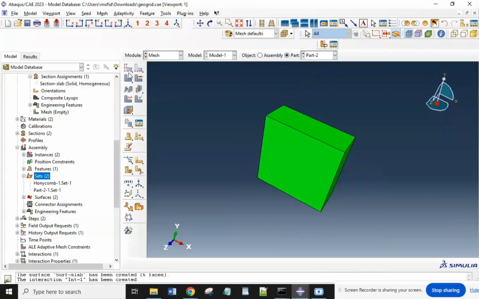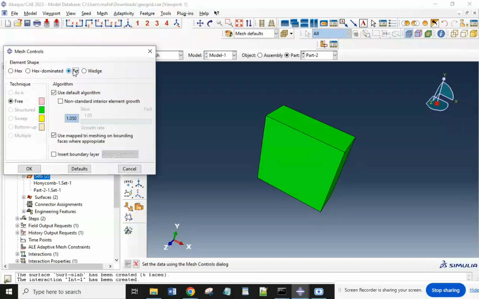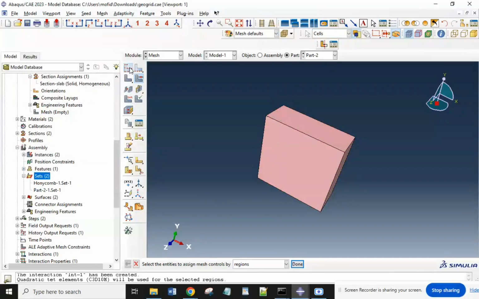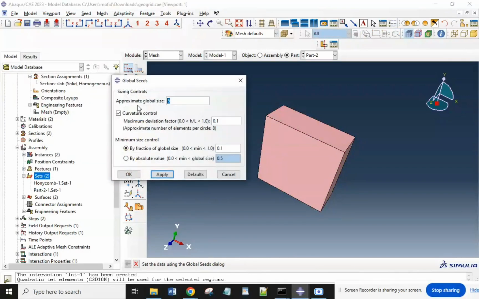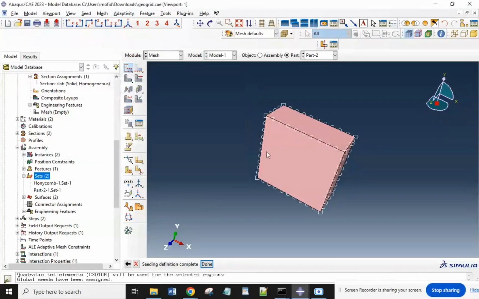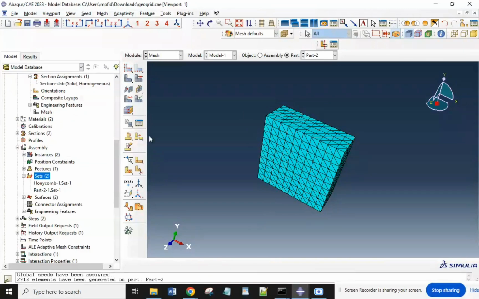For example, the first part is a slab part. We can use this in element shape, use tet, and we can use the approximate global size as 5. It's okay, and we can also make these points near to each other. And here we have a mesh for a slab.